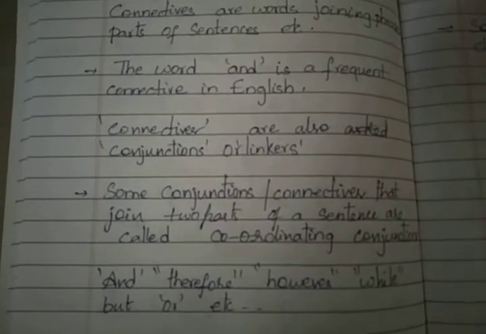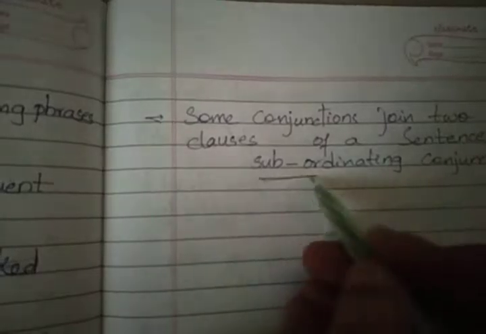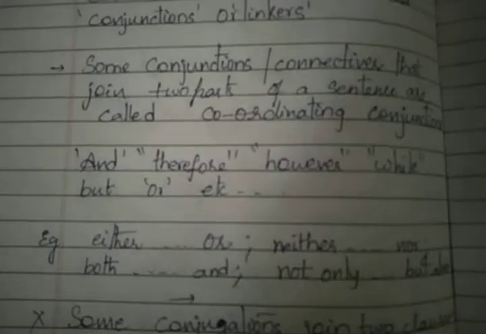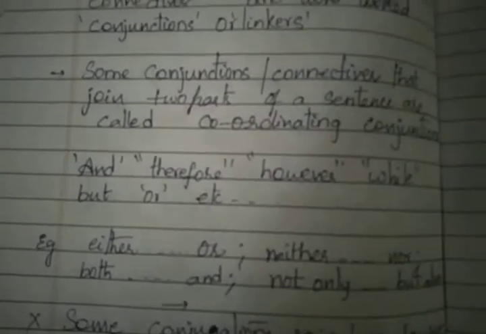But coming to subordinating connectives, look at here. These connectives connect clauses. What are those connectives? Either or, neither nor, both and, not only but also. They are called subordinating conjunctions.